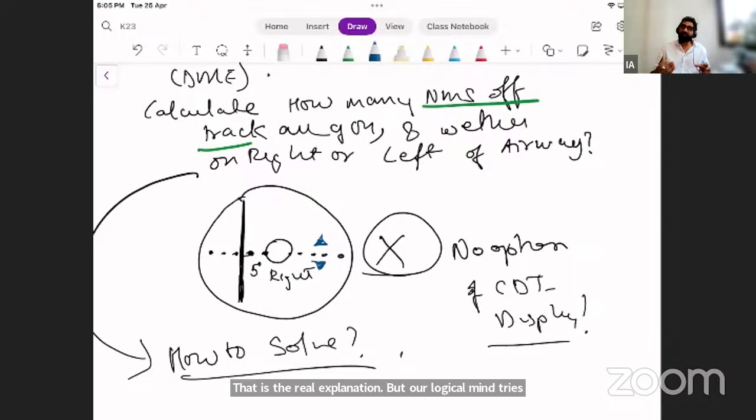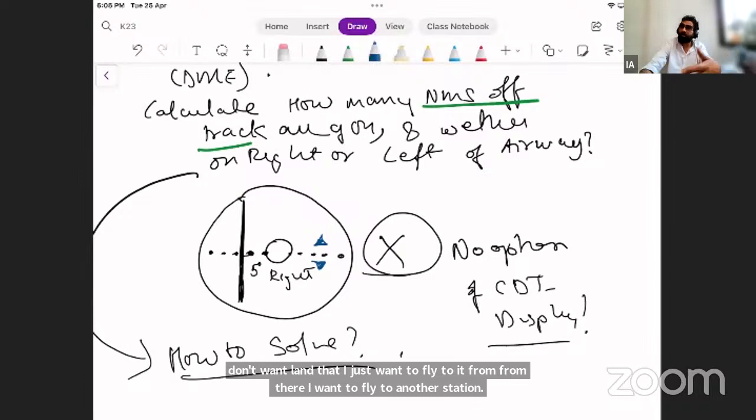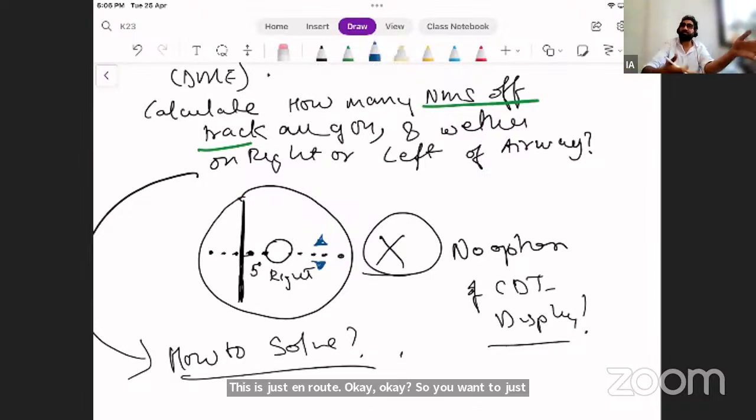So I can either take a QDR and fly with respect to this navigation aid. But do I want to fly to it or from it? I want to fly to it. Do I want to land there? Not necessarily. No, I don't want to land there. I just want to fly to it. From there, I want to fly to another station. This is just en route. Okay, so you want to just fly by. Yeah, I want to fly by. Okay, so that's what is happening in this question.